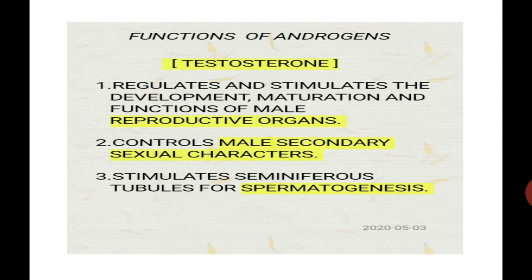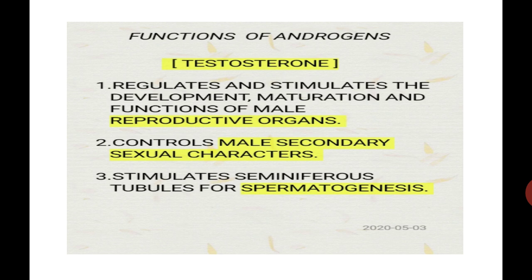So testosterone, or the androgen, stimulates the seminiferous tubules for one process. That process is called spermatogenesis. Student, spermatogenesis means formation of a sperm. Spermato means sperm and genesis means formation. So testosterone stimulates the seminiferous tubules for spermatogenesis. This is about the functions of androgen or testosterone.